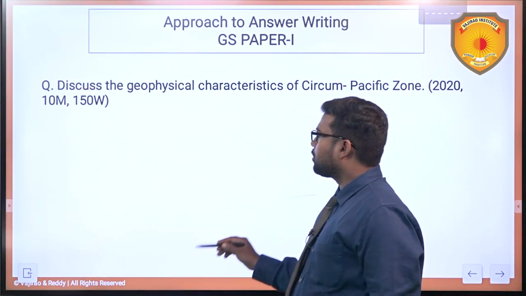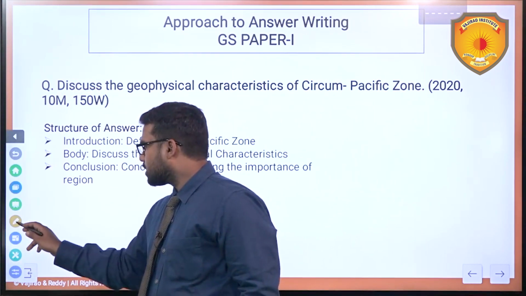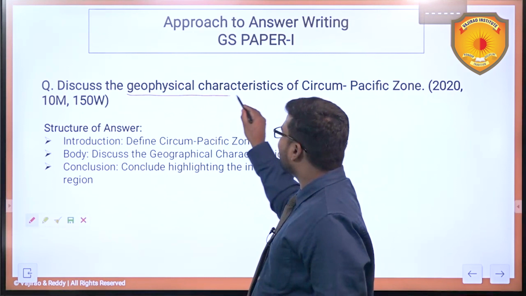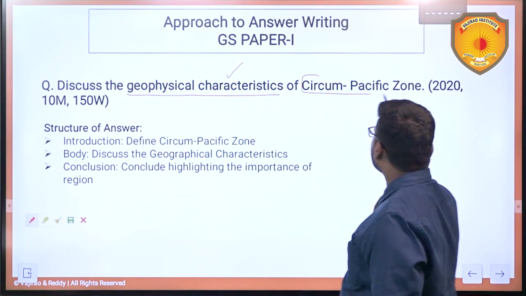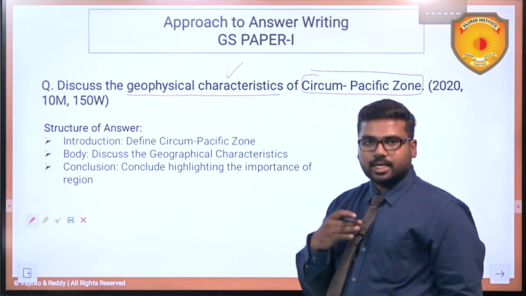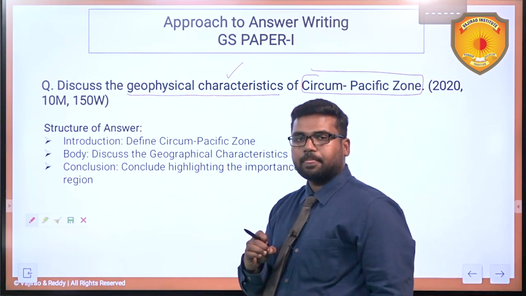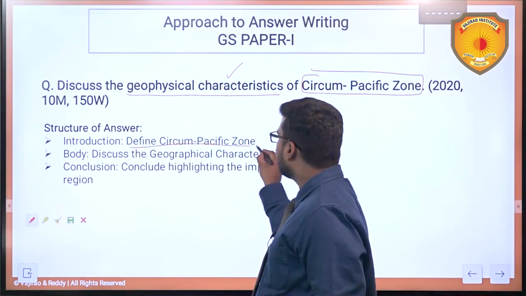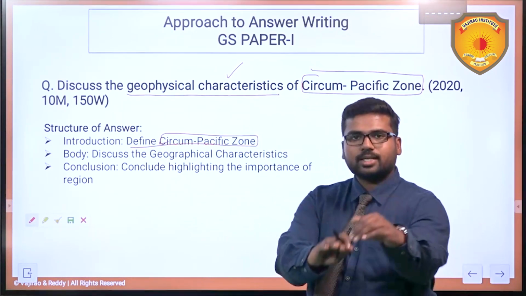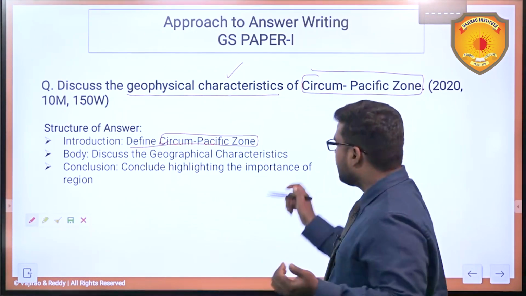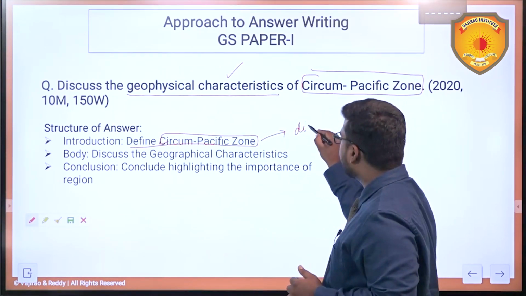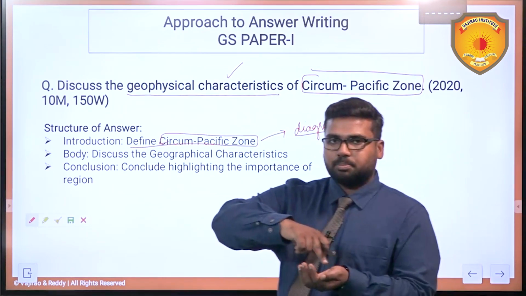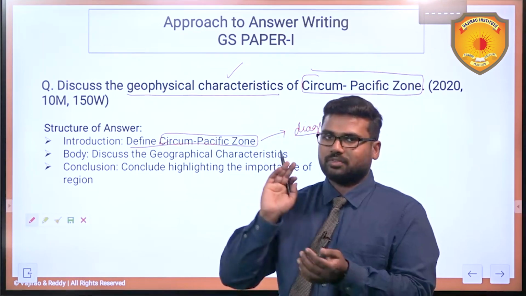Simple. Let us look at the approach or the structuring of the answer. First, what is the demand of the question? We need to discuss various geophysical characteristics of what? Circum-Pacific zone. So we will be introducing our answer by defining what is circum-Pacific zone. In the introduction itself we will be writing or defining what you understand by circum-Pacific zone. Then we will also present it diagrammatically. So we will draw a simple diagram, the world map, showing the Pacific region, the circumvention of the Pacific region.